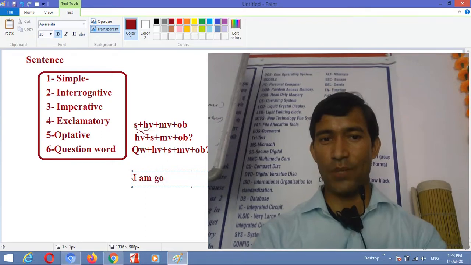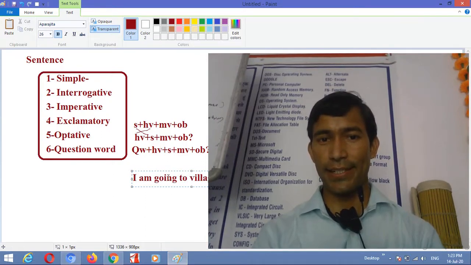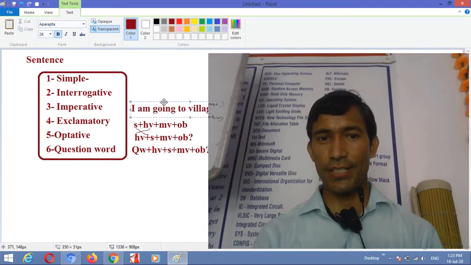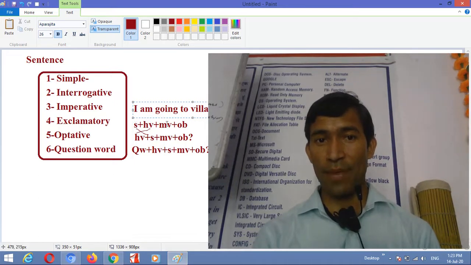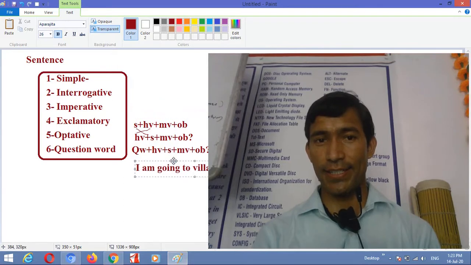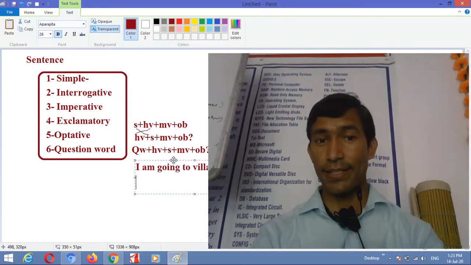Example: I am going to village. Now see, match it. I is subject, am is helping verb, going is main verb, and to village is object, right? This is great. Now if you create interrogative, you say, am I going to village?